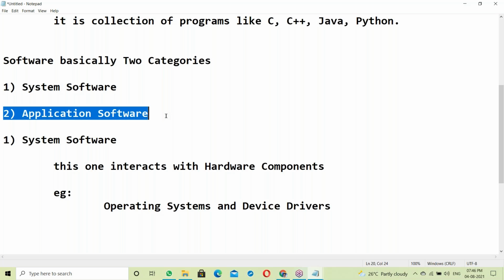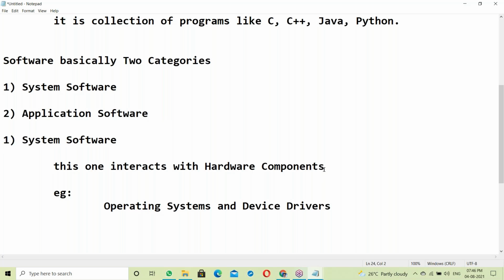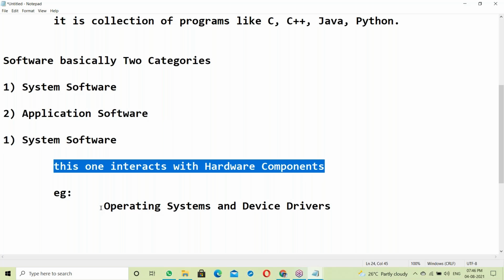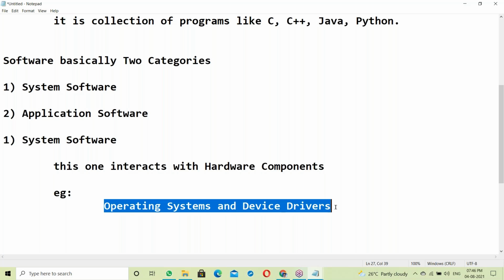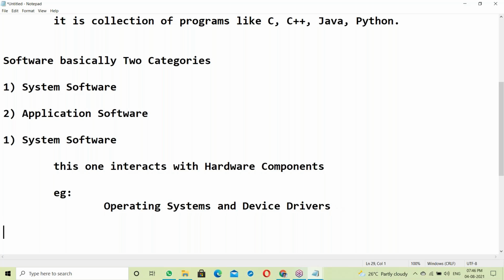Next, Java comes under application software. System software interacts with hardware components. Examples are operating systems and device drivers.